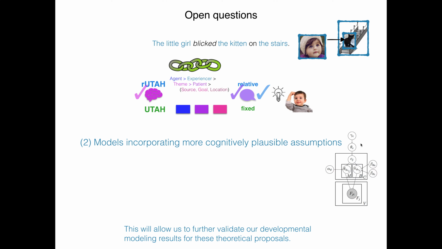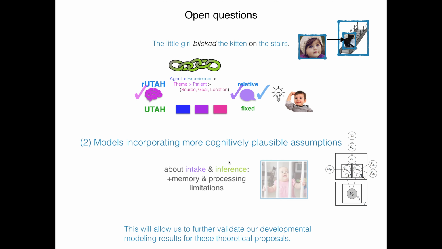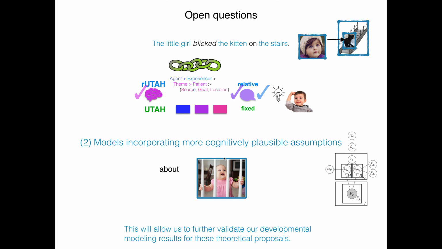Moreover, we can also build models that incorporate more cognitively plausible assumptions. So again, our current model here was using different types of information. It was using idealized inference to accomplish that hypothesis search, as it were. But we can do more cognitively plausible things to see, again, if these results still hold up. So if we make more cognitively plausible assumptions about the child's intake and inference, what they can actually take in from that input, given their limited memory and limited processing, how they're able to actually accomplish Bayesian inference, what kind of approximations they're capable of, how close they get, right? We can build those into future models to see if our results hold up.